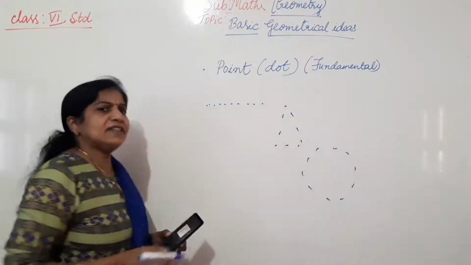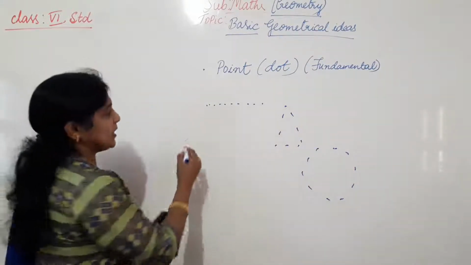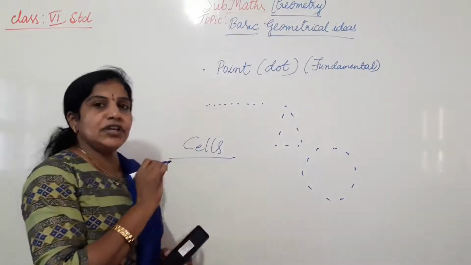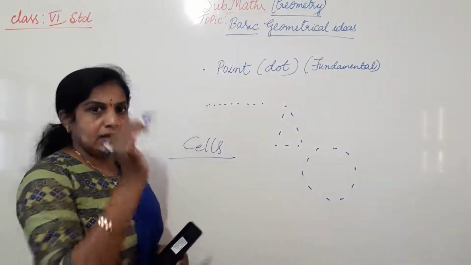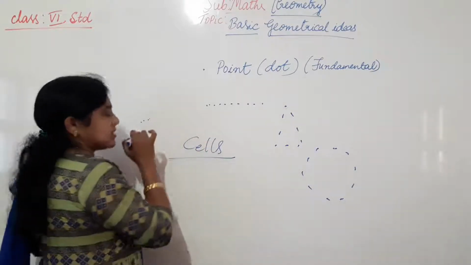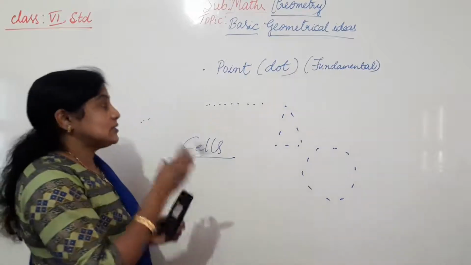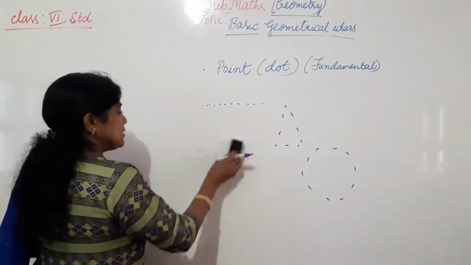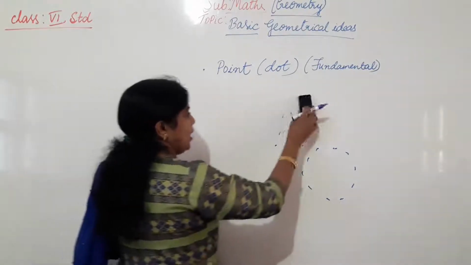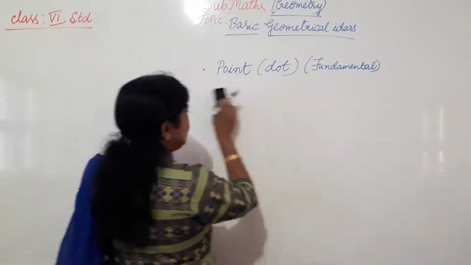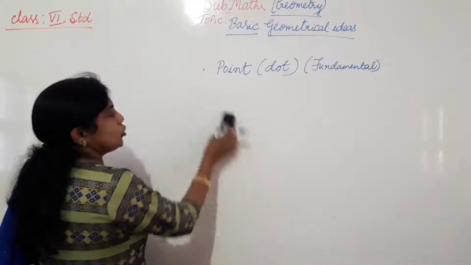Any shape or anything, even our body is made up of, I think you are all familiar with the cell. Cell is a structural and functional unit of living organisms. The non-living things are made up of atoms. Atoms are also very tiny particles. Yes or no? So in many ways, all the things are made up of points. That's why point is a fundamental concept of the geometry.